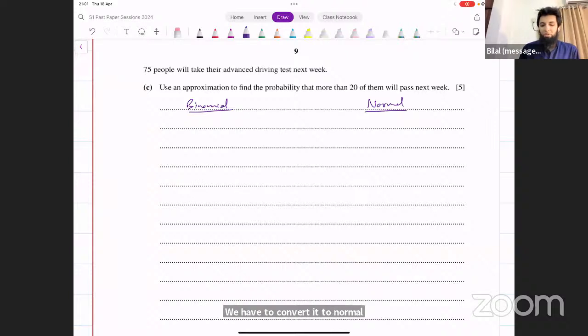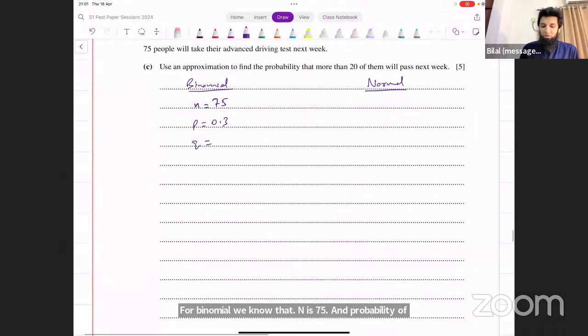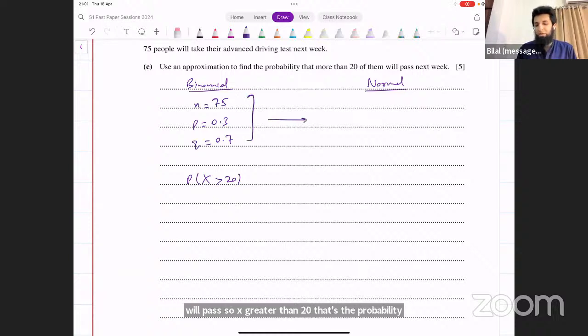For binomial, we know that n is 75 and the probability of success is 0.3. Probability of failure is 0.7. The probability that we're looking for is that more than 20 of them will pass. So x greater than 20, that's the probability that we want to find out. Let's convert it to normal first.